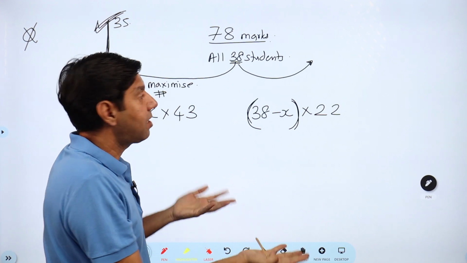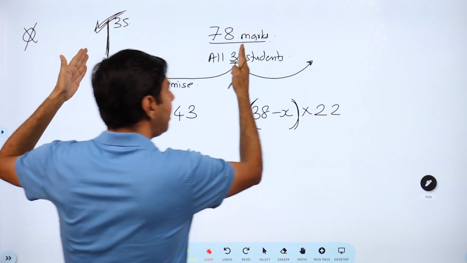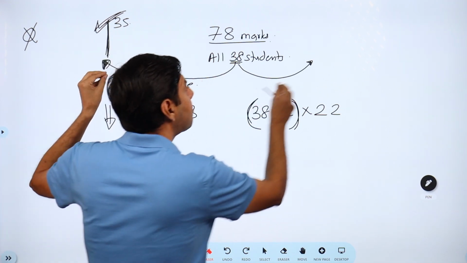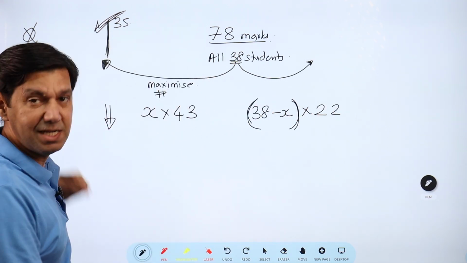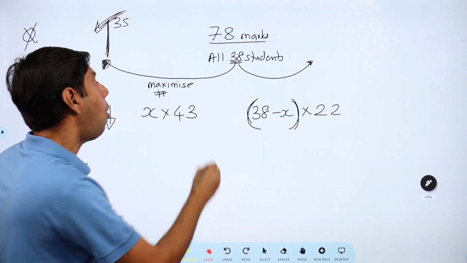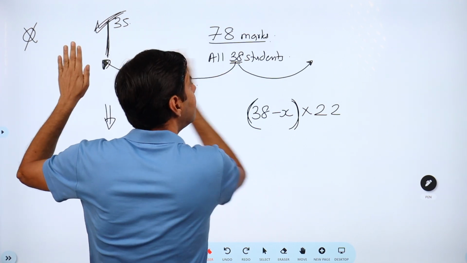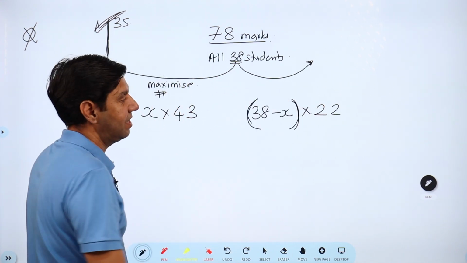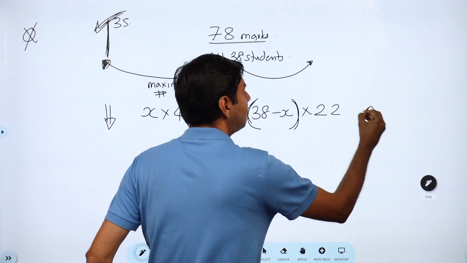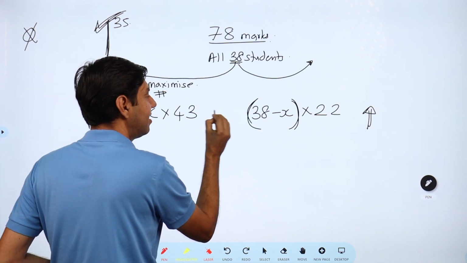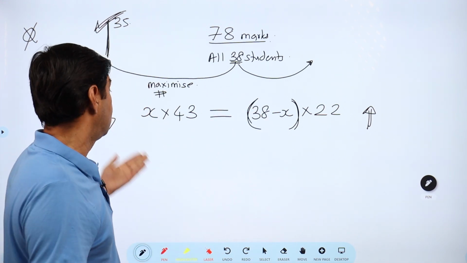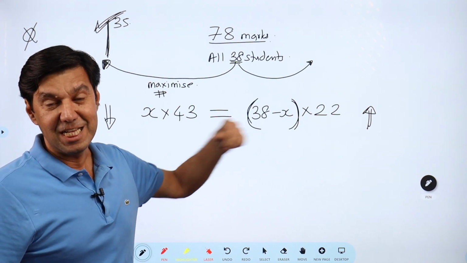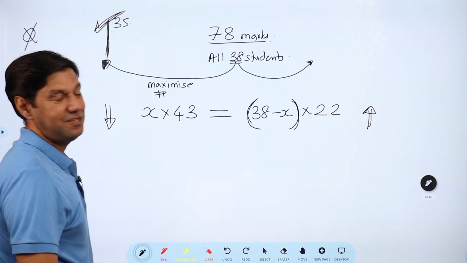0.5 can't go, obviously, because the distance here is 43 and the distance here is just 22. Okay, 0.3 students here and 0.7 students here, that would still increase this by 0.3, right? So all the students I would have sent either here or here. Hence, this is the rest of the students, and this is the increase in marks. And if you understood the meaning of average, then you'll understand that these two are equal. So you could even have been very fast this way, students. Explaining takes a lot of time, but otherwise the solution is very quick.